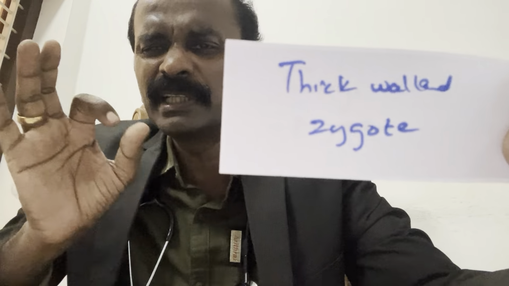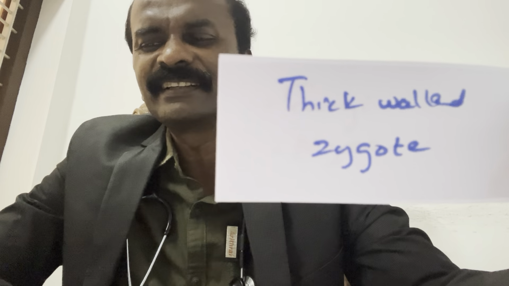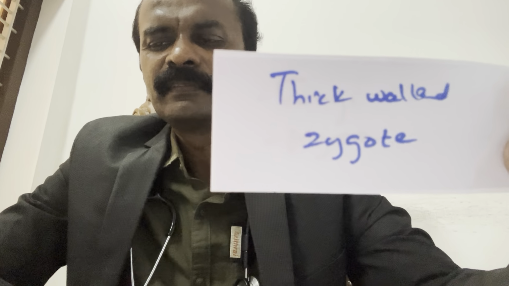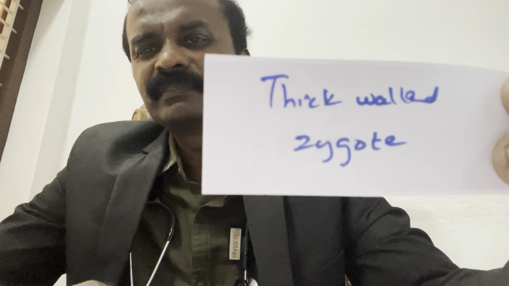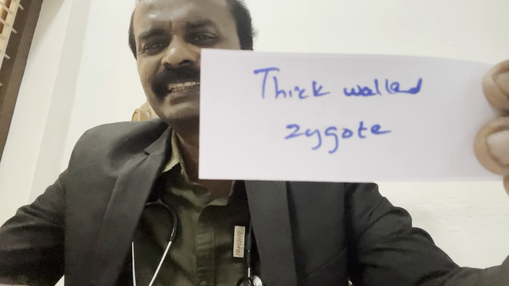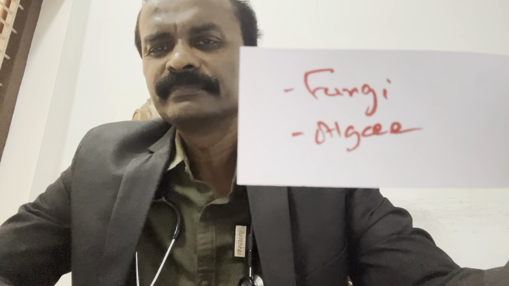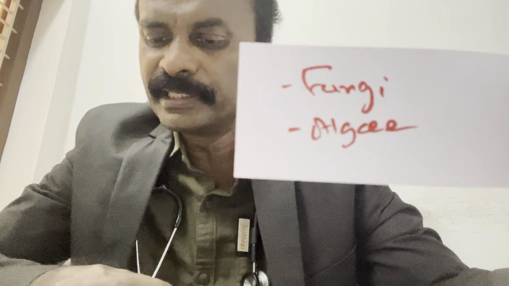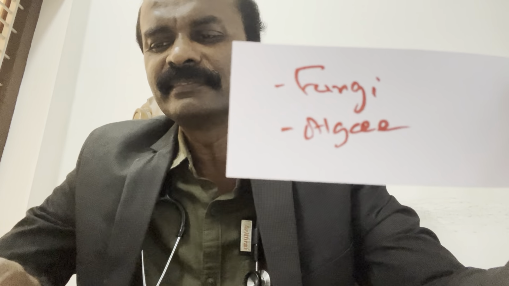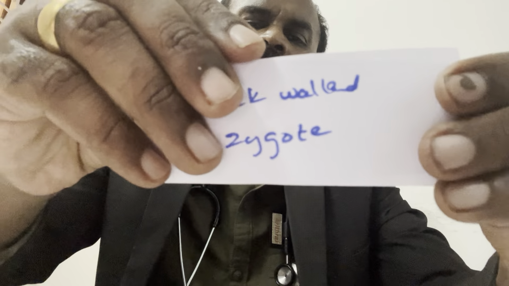In 2 conditions you get a very thick-walled zygote. Where? Algae and fungi. Thick-walled zygote means you must answer just like that. They will ask which of the following has a thick-walled zygote. Don't forget the question.